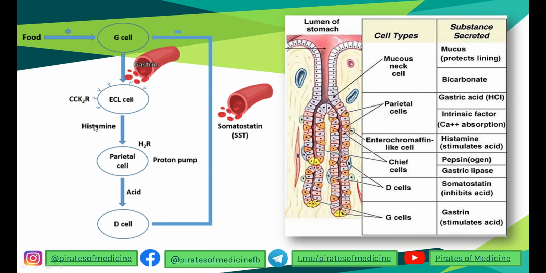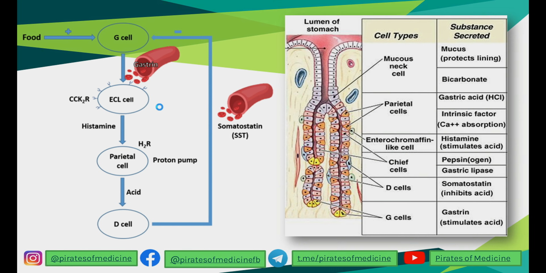Now this histamine stimulates the parietal cell and activates the proton pump in the parietal cell, which leads to intensive production of acid in the stomach. Now this acid will lead to the activation of pepsin and all the other functions, and the D cells recognize hyperproduction of this acid and have a negative effect on the G cells by decreasing gastrin secretion.